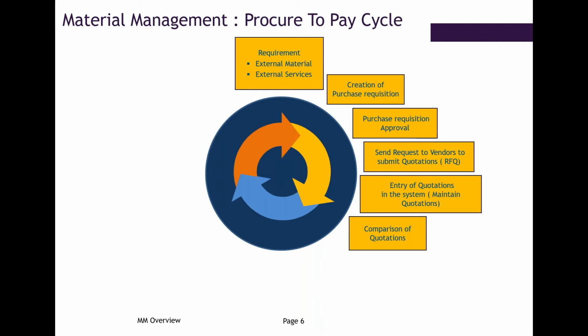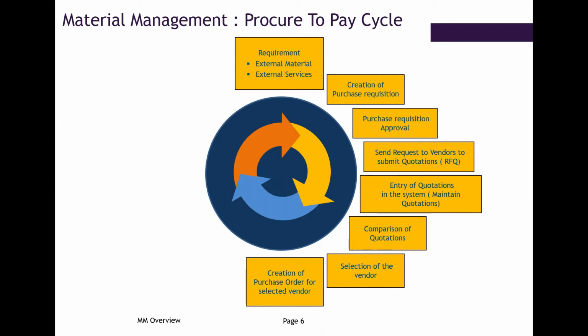That is the main document, the supporting document for procuring the material in SAP. Again, these purchase orders will also have an approval. Then after purchase order approval, this PO will be sent automatically through SAP to vendor mails, or it can be downloaded as a PDF document and sent through external mails.